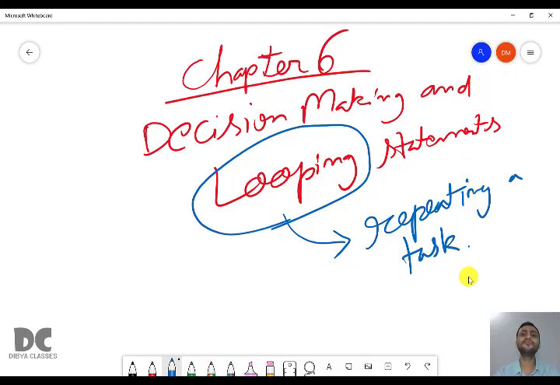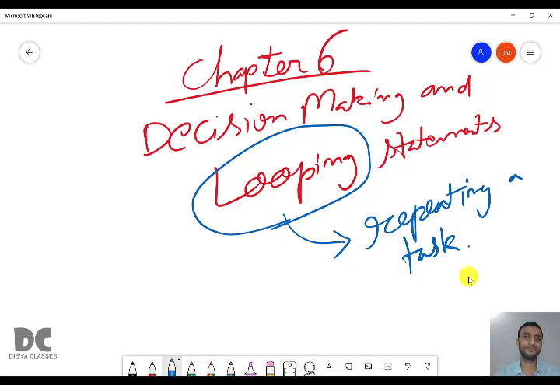For example, every Friday, you go to a restaurant with your family. So whenever Friday comes, what do you do? You go to the restaurant. So this is again a loop. So a loop doesn't mean that it has to be daily. It can be once a week, it can be once a month, but it has to be consistent. The same thing has to be repeated. When the same thing repeats, we call it a loop.